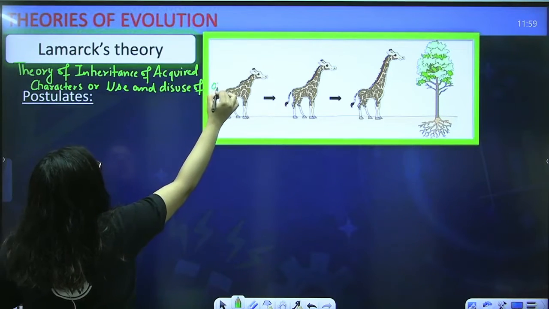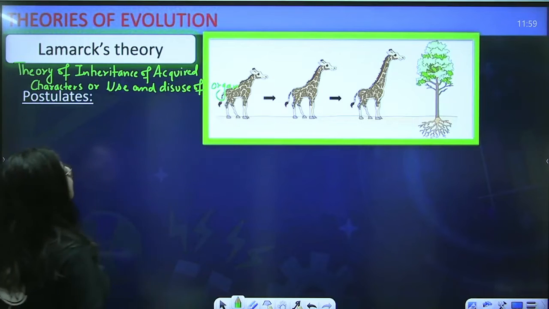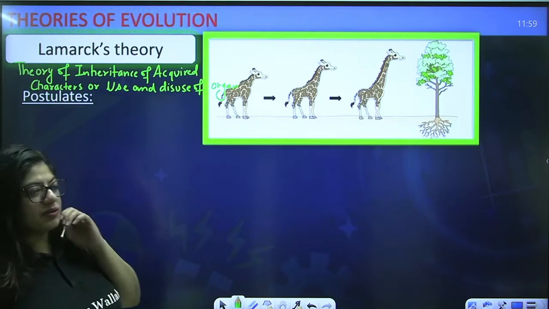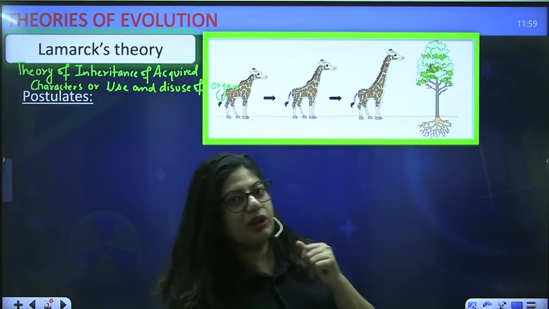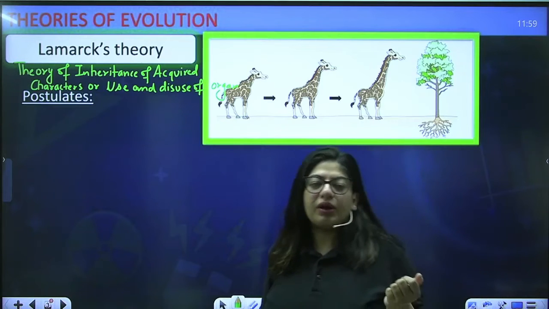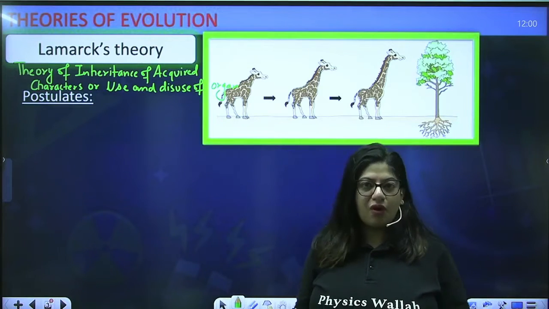Okay, so there were three names for this theory: Lamarck's theory, or theory of inheritance of acquired character, or theory of use and disuse of organ.